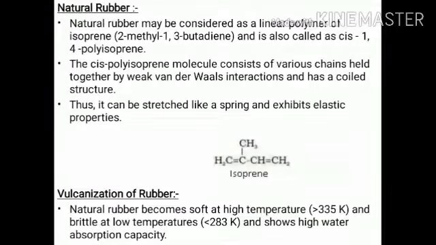So natural rubber has weak van der Waals forces. The isoprene molecules are combined together to form natural rubber, and isoprene molecules have weak van der Waals forces. Thus, it can be stretched like a spring and exhibits elastic properties. Because isoprene has weak van der Waals forces, we can stretch it.